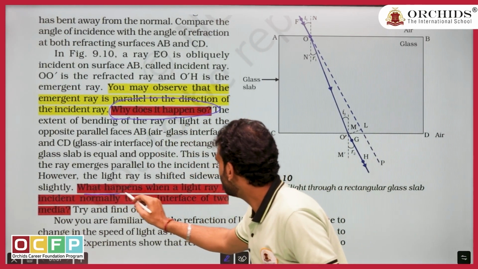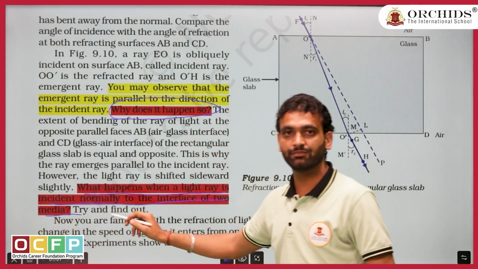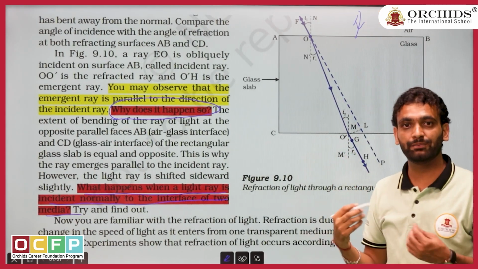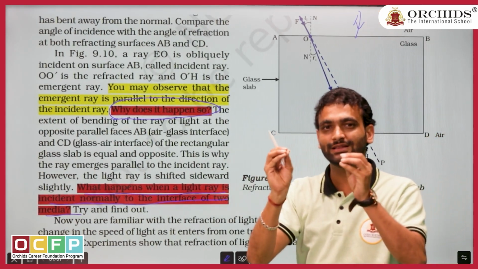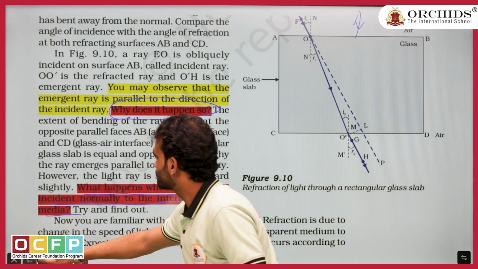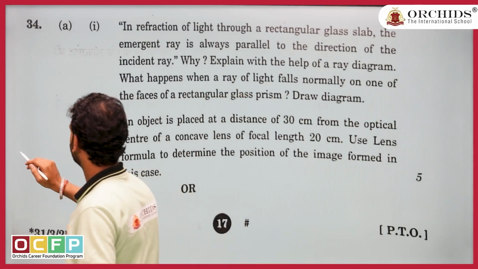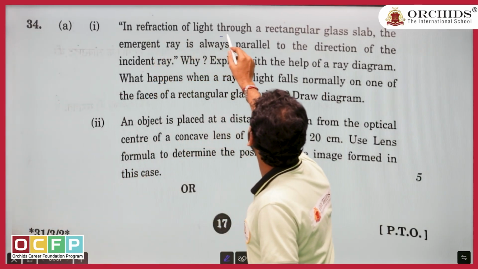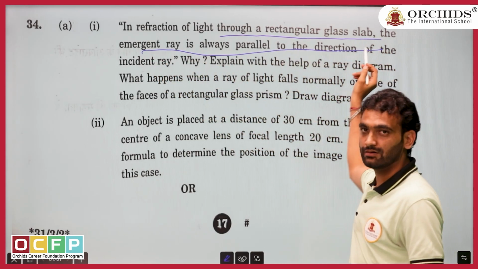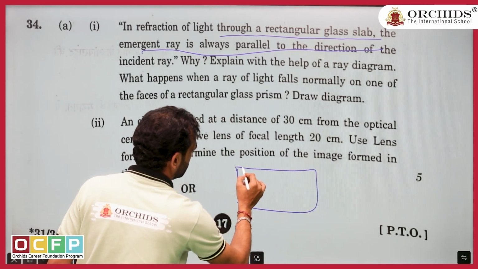See here. What happens when a light ray is incident normally on the interface of two media? If a light ray comes straight forward, what happens? They asked you to think in the class, and the same they asked in the exam hall. So focus on the question. If light refracts through the rectangular glass prism, the emergent ray is always parallel. That's what they have given in the NCERT book. What is the statement?